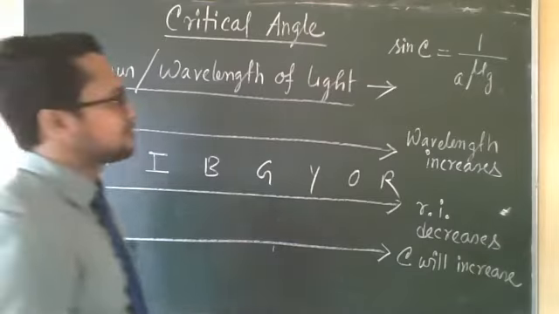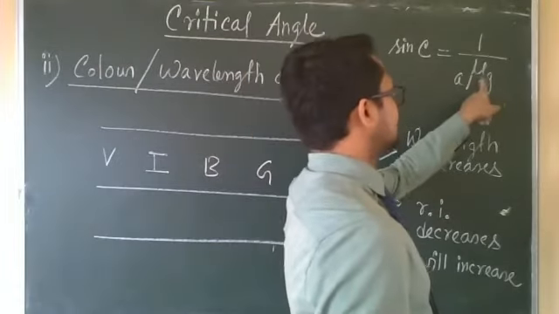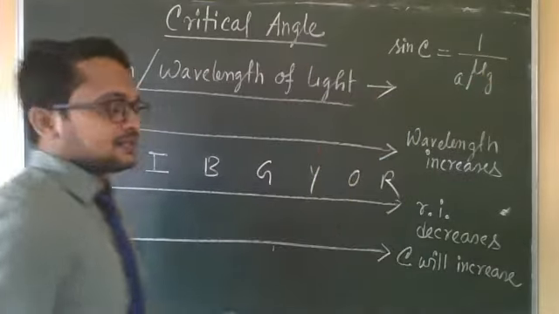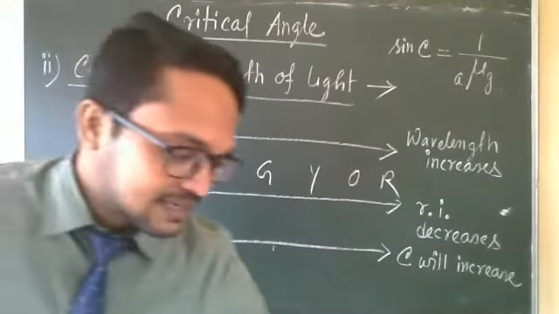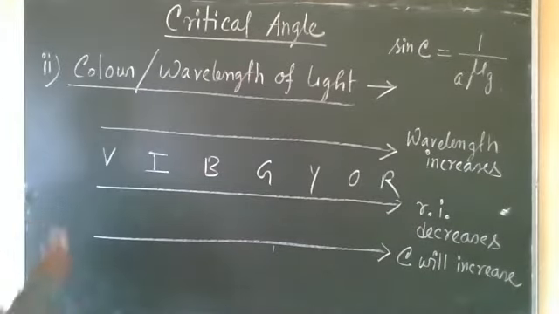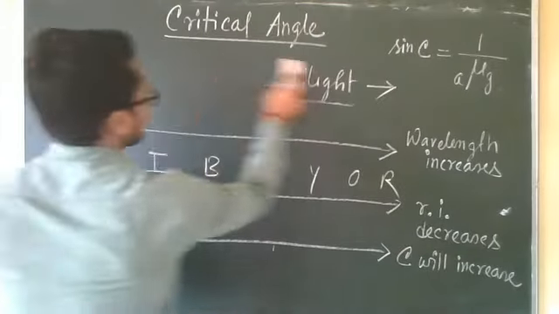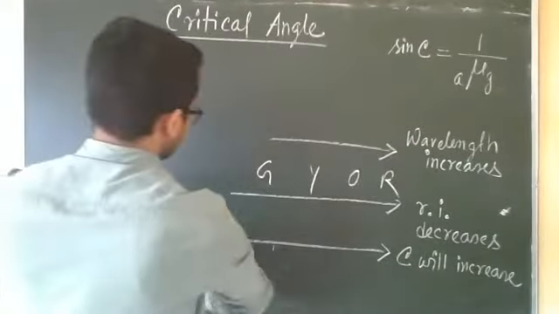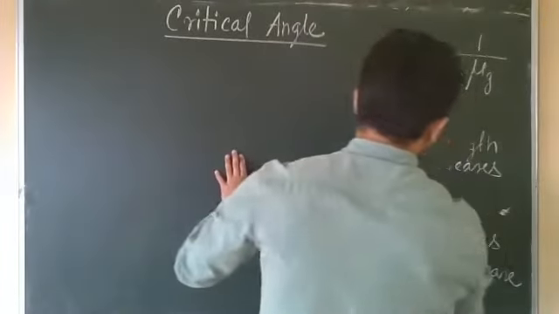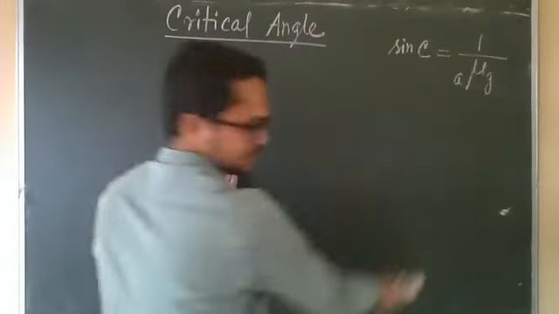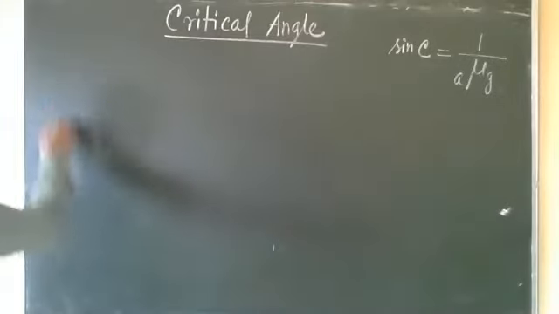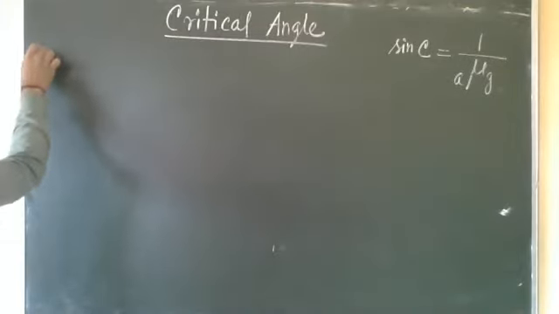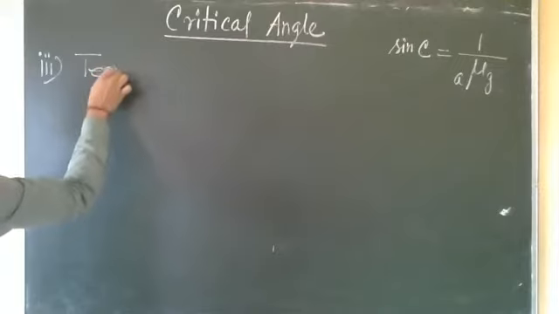Third point: whenever the term refractive index is there, the third point will automatically come, that is temperature, because refractive index depends on temperature. So come to the third point, that is temperature of the medium. With increase of temperature, what happens?